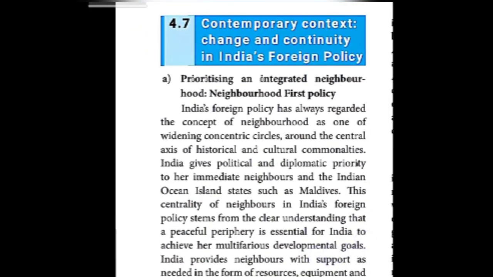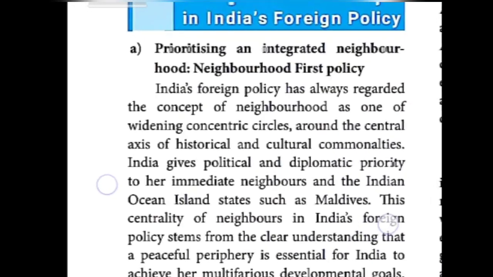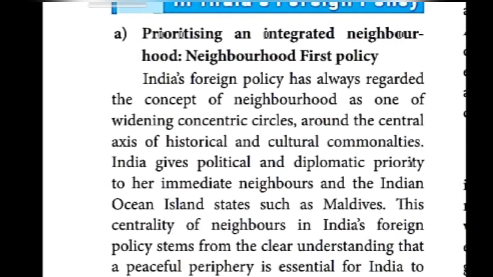What are the changes? How are they continuing the foreign policy? That only is given. The first point: prioritizing, in the sense of preferencing. Priority is given for the neighborhood, for the neighboring countries. India's foreign policy is giving priority to the neighborhood.